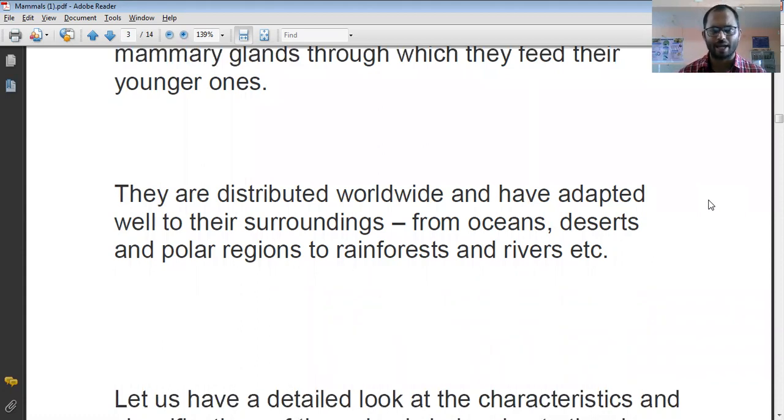Mammals are present everywhere and they are adapted well to their surroundings. That is, mammals are adapted for the ocean, the desert, the polar regions, the rainforest, the river. Everywhere mammals are found. So mammals are cosmopolitan in nature.